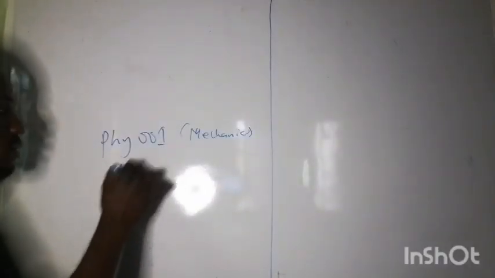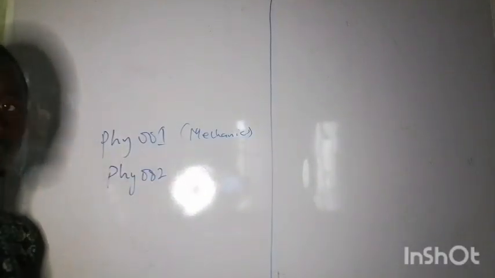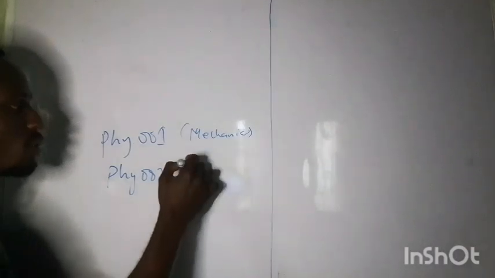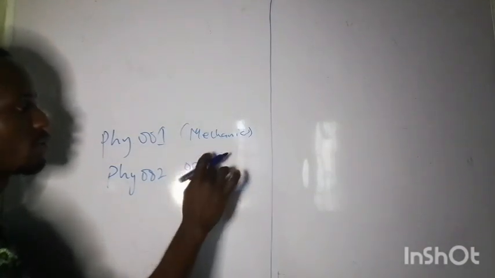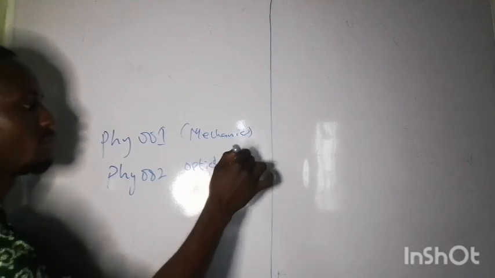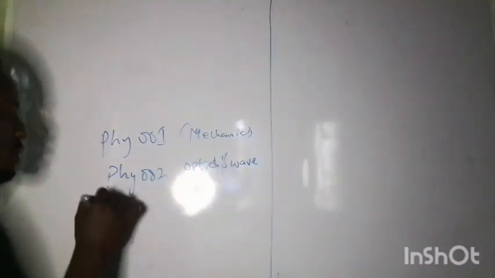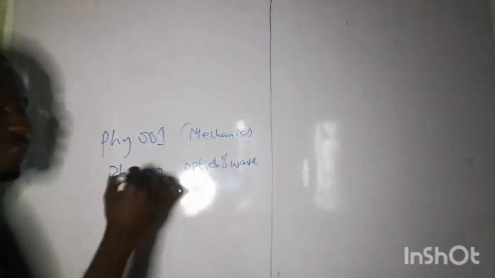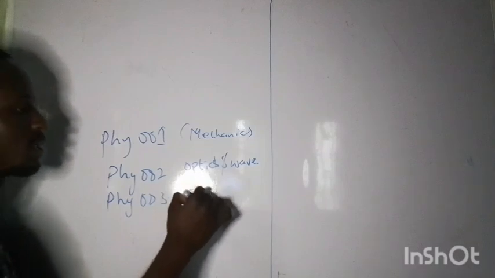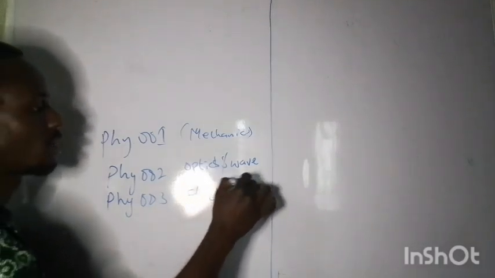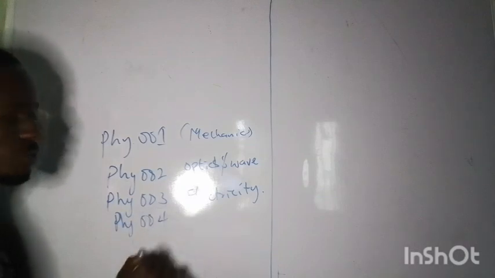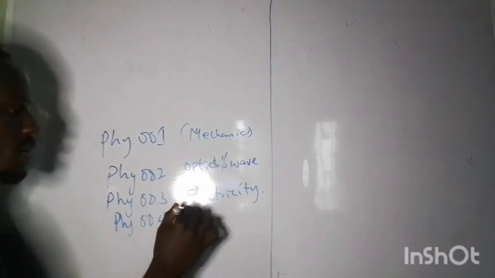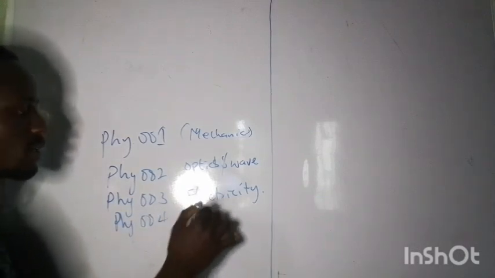Then we have PHY 002, and that one is optics and wave. Then we have PHY 003, that is electricity. And we have PHY 004, and that is actually modern physics.